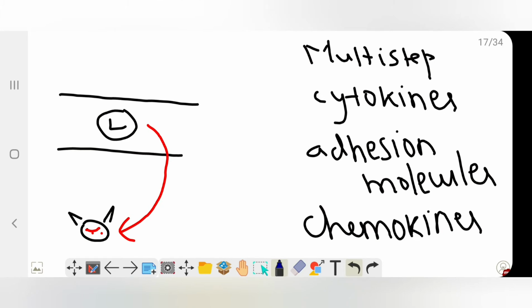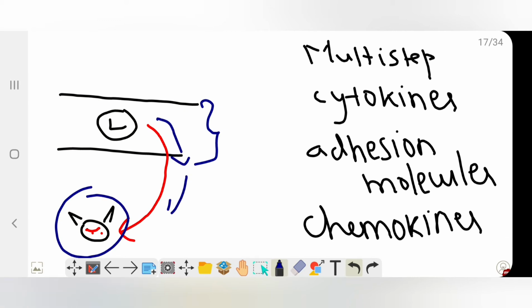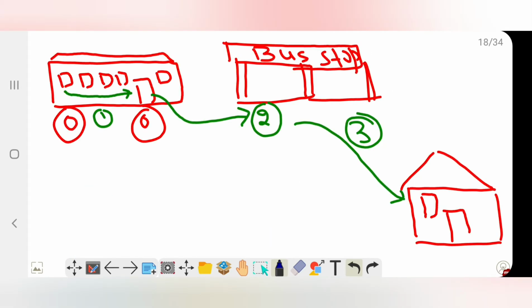Now the leukocytes go from the blood vessel to the site of injury or an infectious agent. It is a multi-step process. It requires various adhesion molecules and various cytokines, which are known as chemokines. Okay, this is important. To understand it in an easy way, you need to remember the following steps.